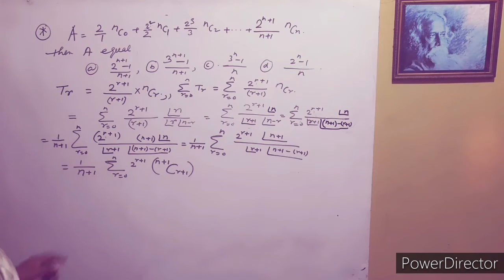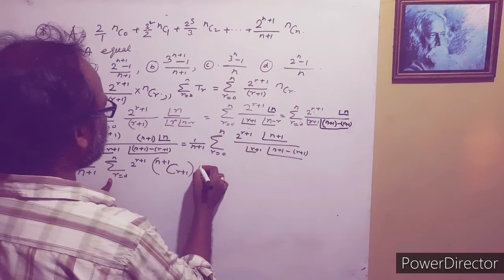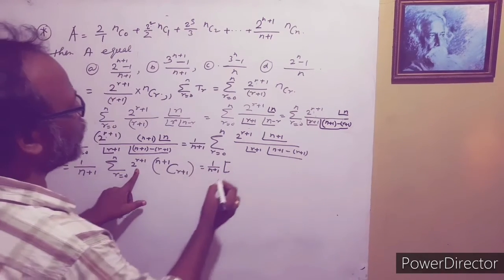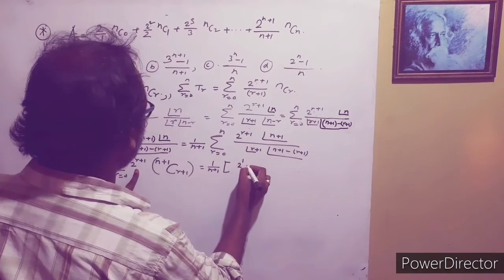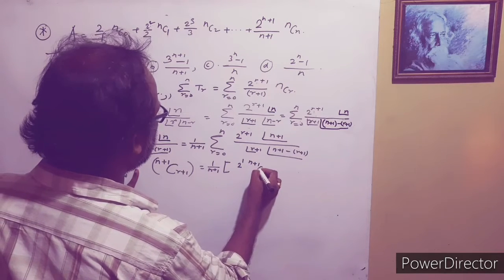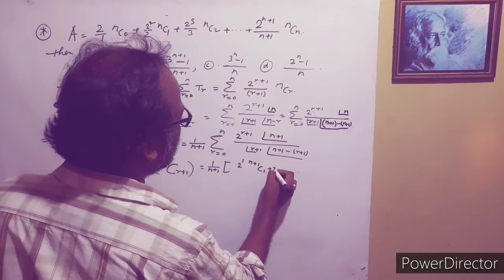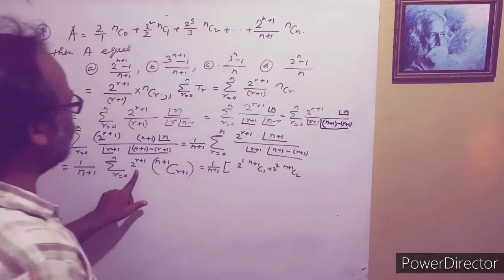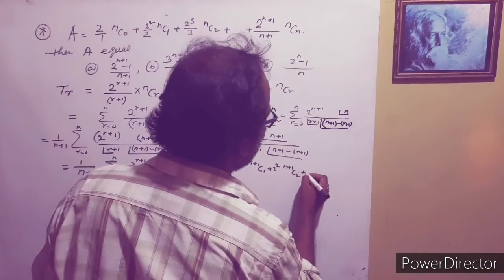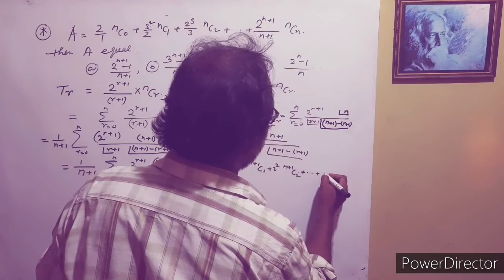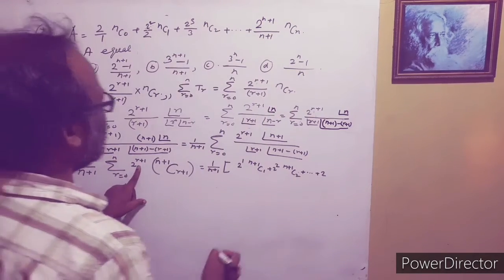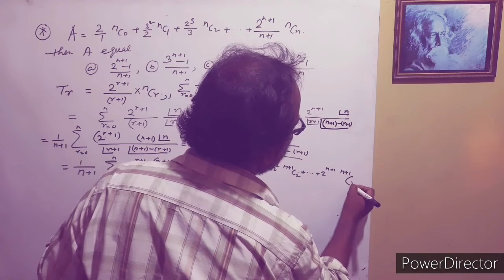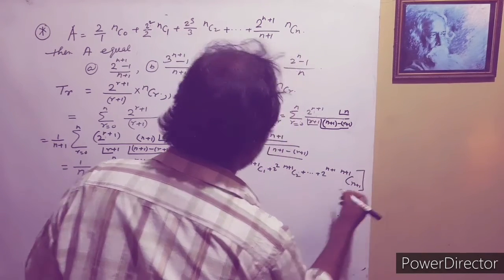So if we put r from 0, then we get 1 by n plus 1 times 2 to the power 1 n plus 1 c 1, 2 to the power 2 n plus 1 c 2, dot dot, 2 to the power n plus 1 n plus 1 c n plus 1.